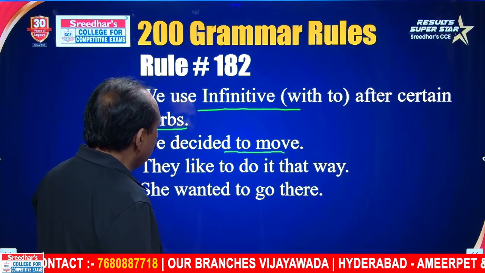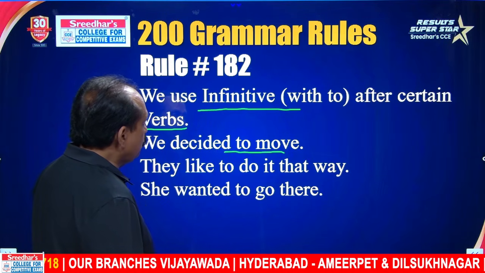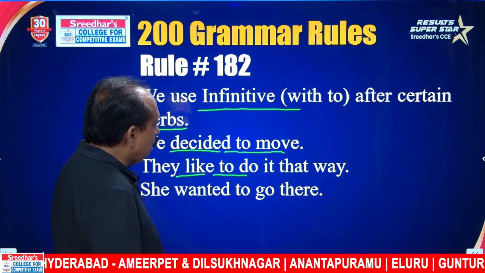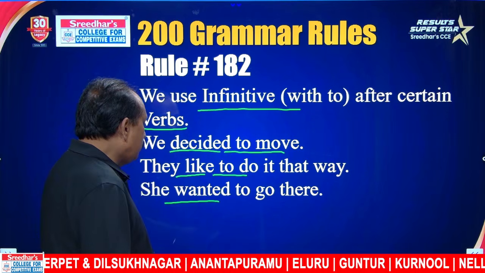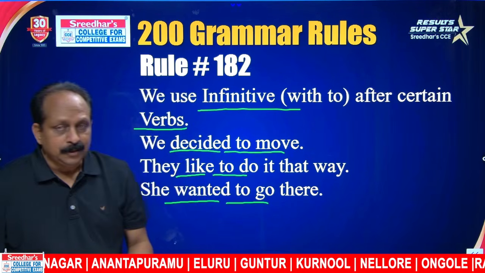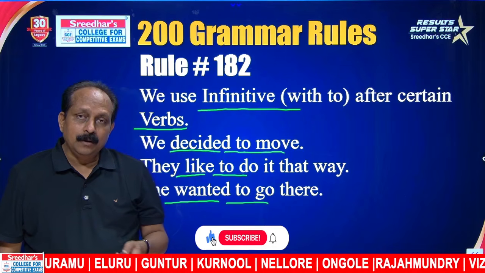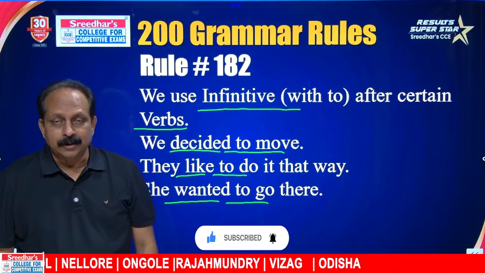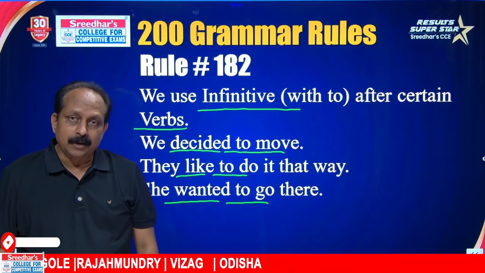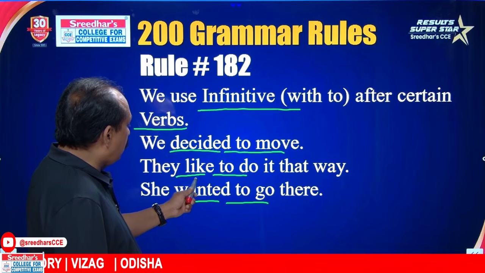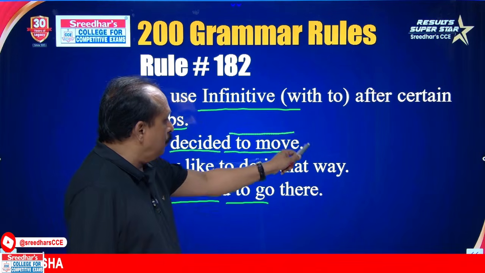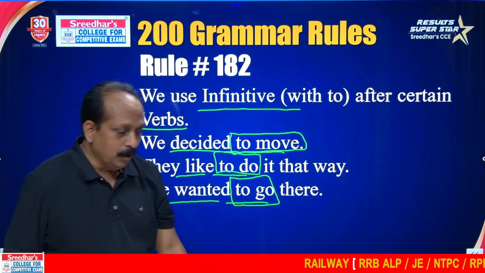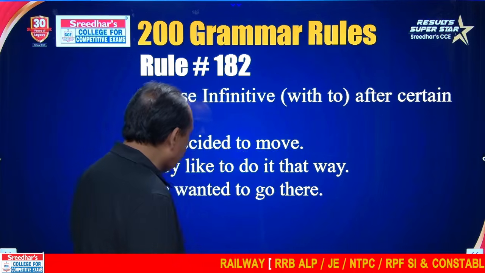We decided to move. What is the basic form or infinitive with to? Decided is a verb, to move. They like what? To do it that way. She wanted to go there. Here, verb plus basic form or infinitive with to. That is also known as present infinitive. She wanted to go there. She wanted to become a doctor. He wanted to become an actor. Here, wanted is a verb, like is a verb, decided is a verb. Then we have the basic form with to: to move, to do, to go. Have you guys got it? This is also an important pattern you have to remember.